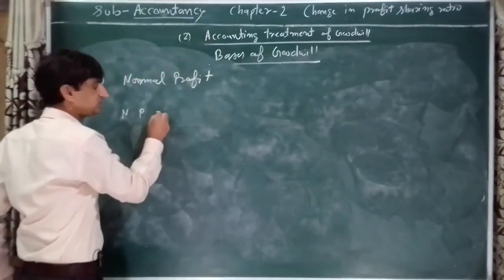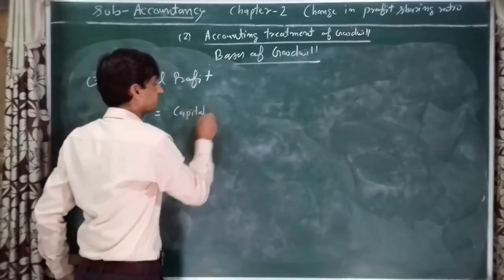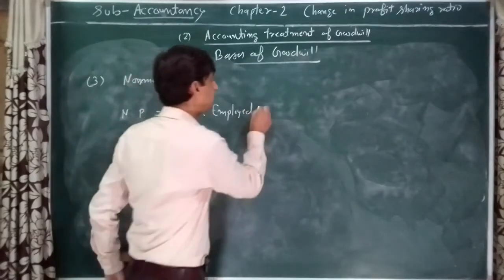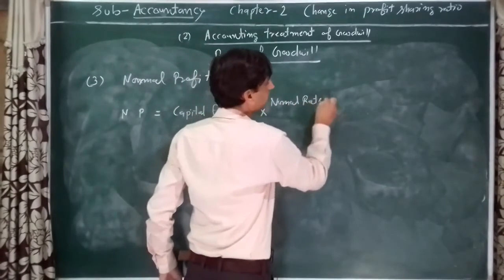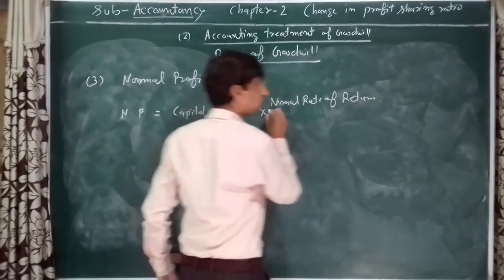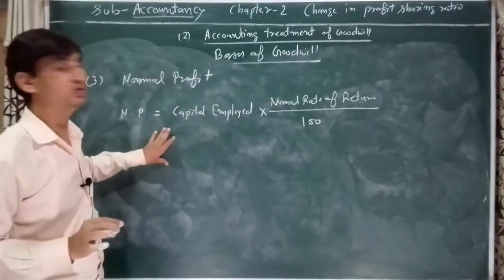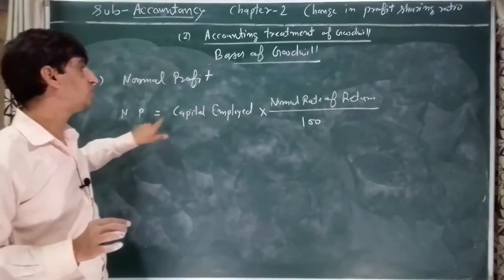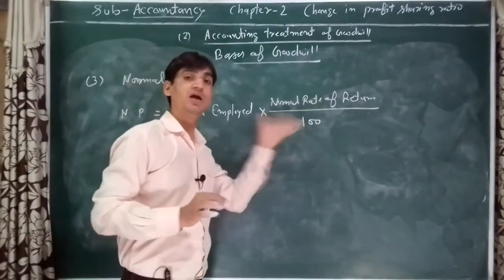Normal profit is equal to capital employed into normal rate of return, as per the given question, upon 100. Only one formula will be used for calculation of normal profit. Normal profit is equal to capital employed into normal rate of return upon 100.